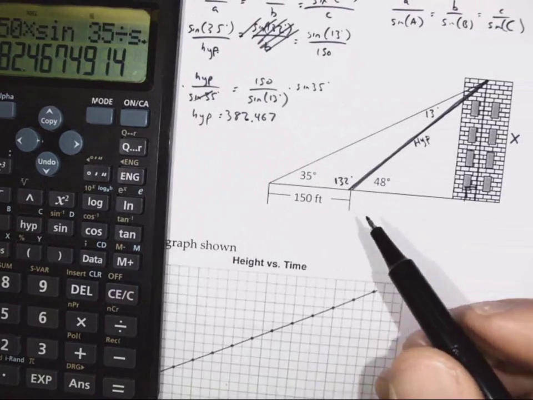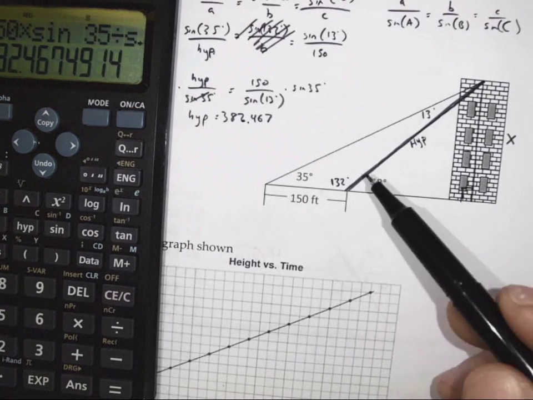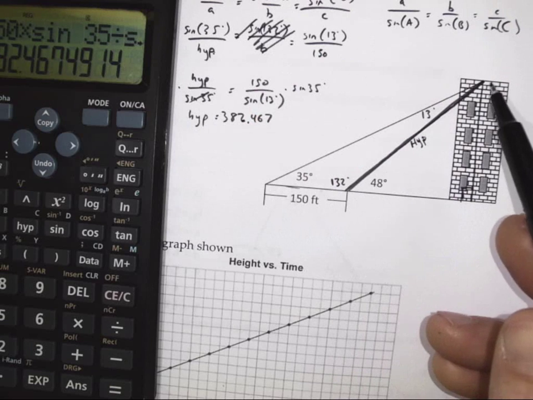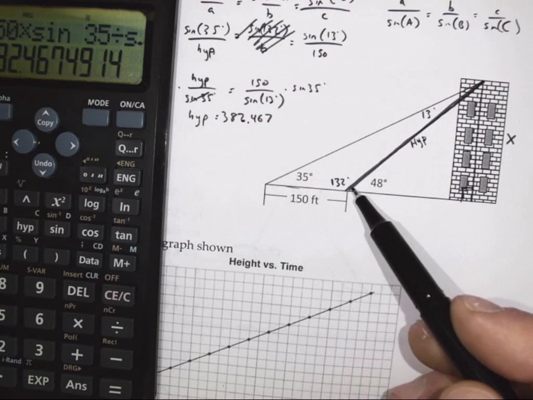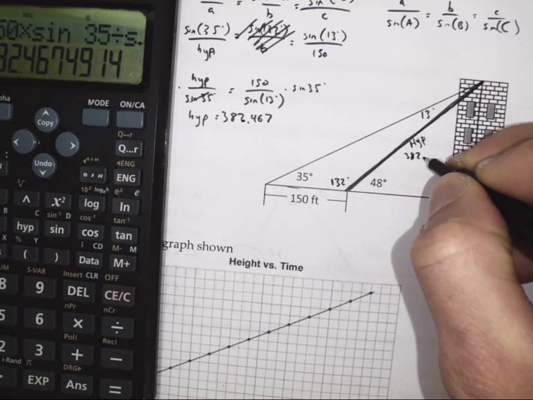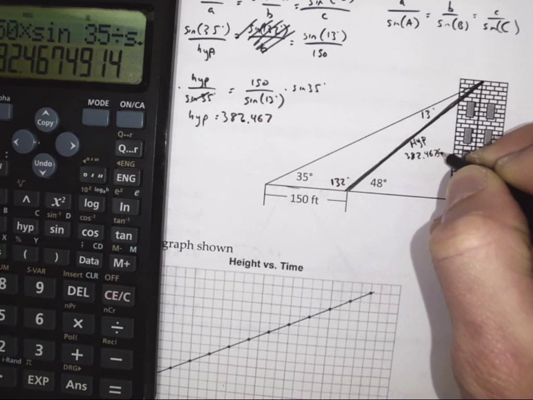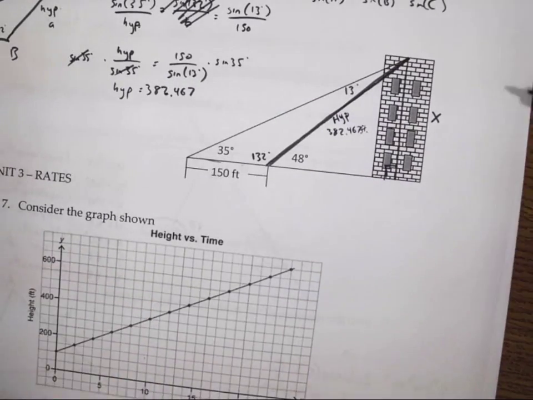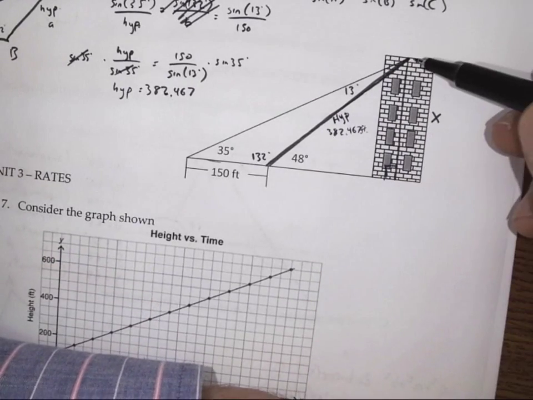Now, if I look at my original diagram, I'd say maybe that is believable. If this is to scale and that's 150, maybe that's a little bit longer than twice as far. Okay, cool. So that's 382.467 feet.